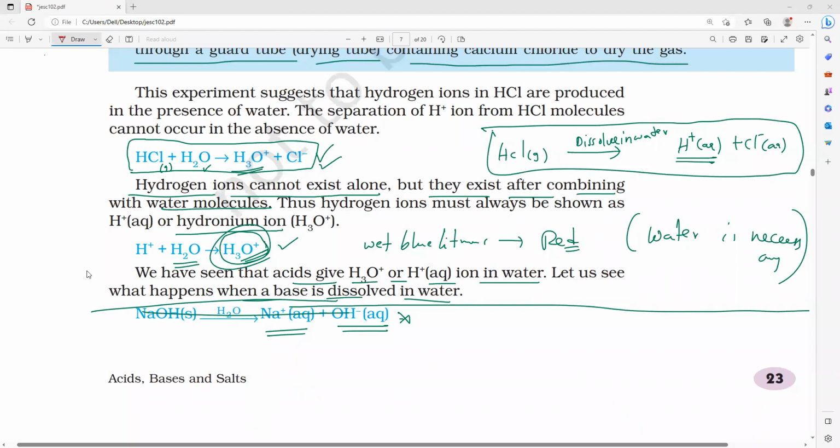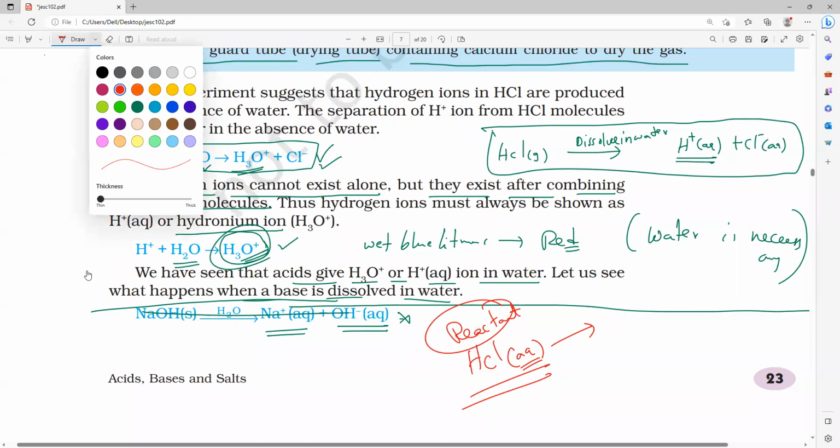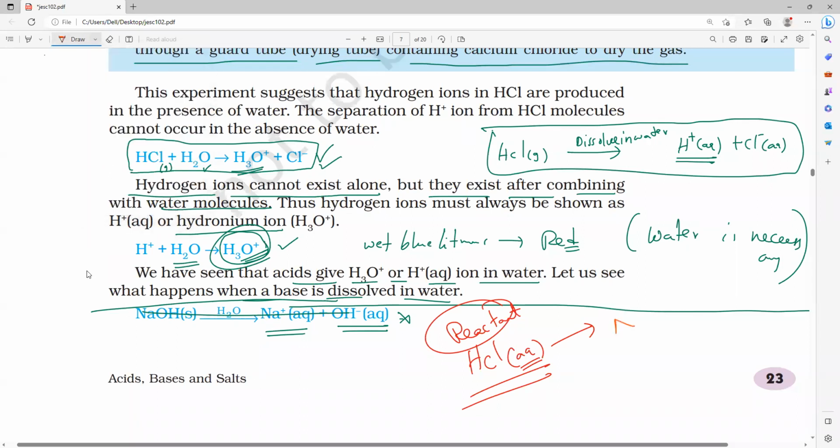When you take dry HCl, that is the reason always whenever we are reacting with acid, on the reactant side, HCl must be in what state? Everybody? It must be in the aqueous state. If you take the dry state, that is the gaseous form, so no reaction will occur.